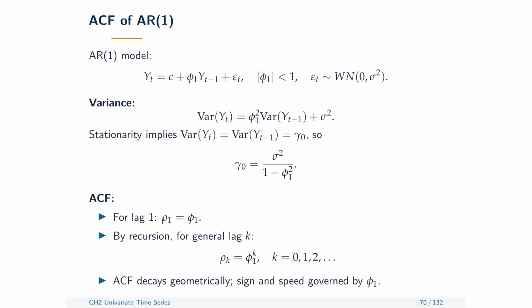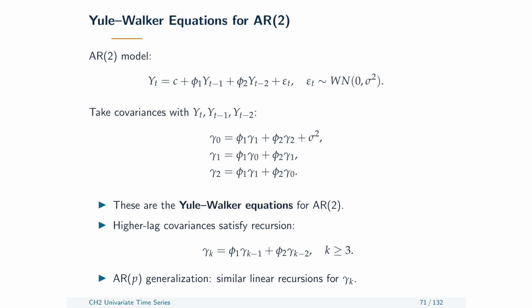Consider a stable autoregressive model of order 1. Its innovation variance is sigma squared, and its autoregressive coefficient is phi. The unconditional variance equals sigma squared divided by the quantity 1 minus phi squared. Its autocorrelation at lag k equals phi raised to k, so the ACF declines geometrically rather than ending abruptly.